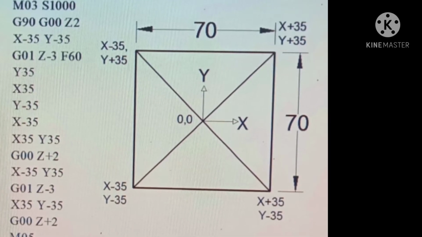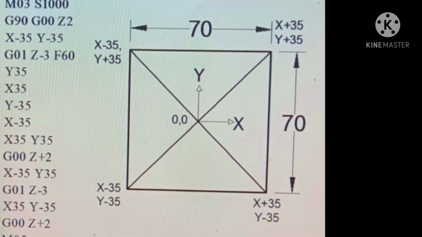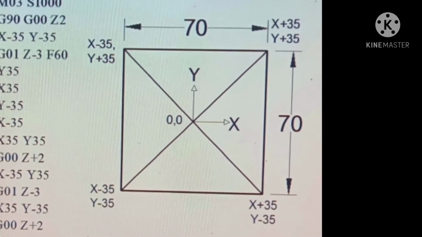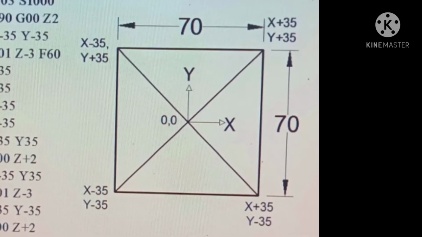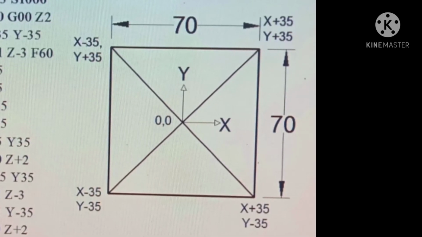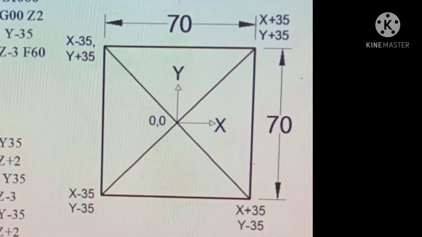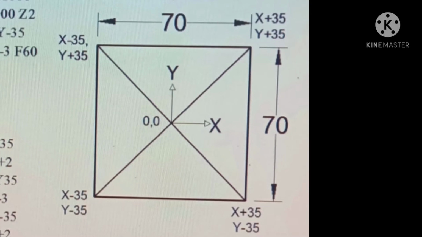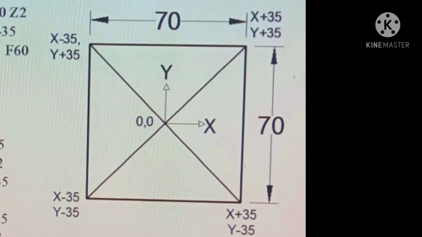That means X0, Y0. Now the bottom left corner coordinate is X minus 35, Y minus 35. Similarly, top left corner is X minus 35, Y plus 35. And top right corner coordinate is X plus 35, Y plus 35. Similarly, bottom right corner coordinate is X plus 35, Y minus 35. These are the coordinates of all points.